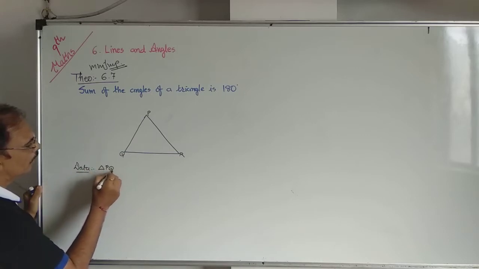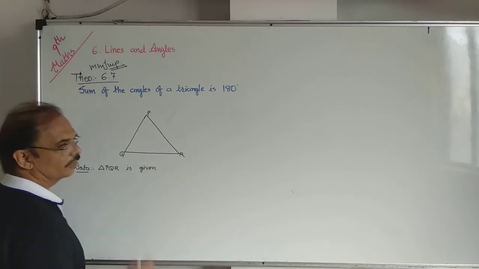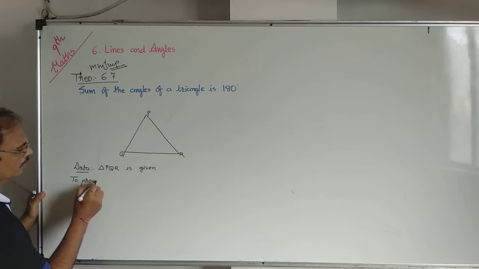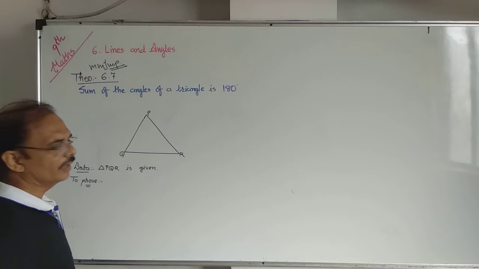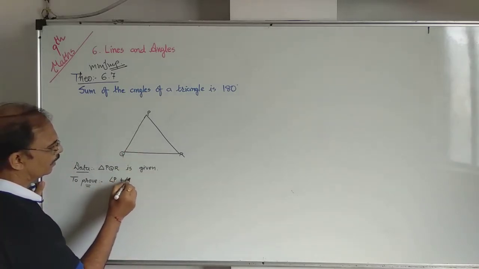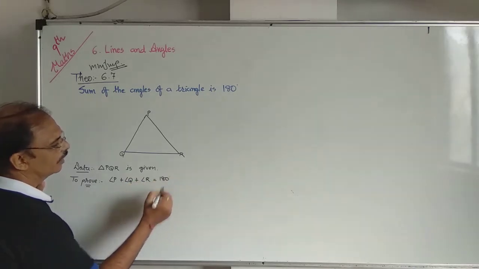Triangle PQR is given. You want to prove that the sum of the angles of a triangle is 180. There are three angles: angle P plus angle Q plus angle R equals 180 degrees.